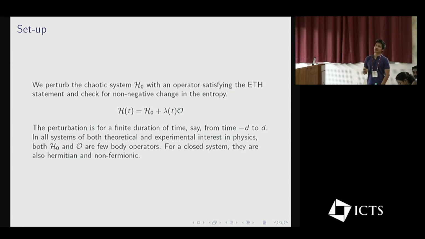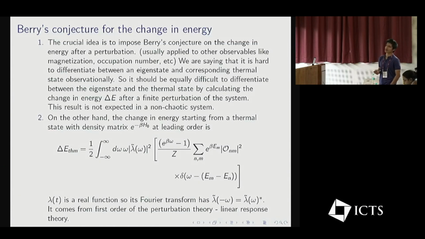Our setup, as I was saying in the first few slides, is that we perturb the chaotic system with Hamiltonian H0 with an operator O that satisfies the ETH statement, and H0 is a chaotic Hamiltonian. The perturbation is for a finite time duration. It's not a quench, and it's not coupling a system to another system. It's just a finite-time disturbance, a perturbation. In all systems of both theoretical and experimental interest in physics, we know that H0 and O are few-body operators, and for a closed system, they are also Hermitian and non-fermionic.